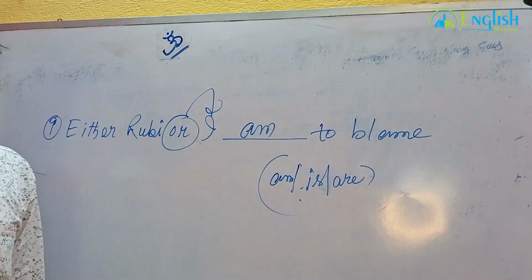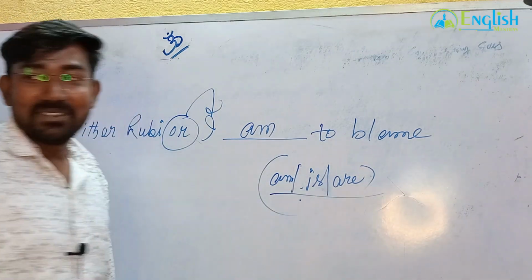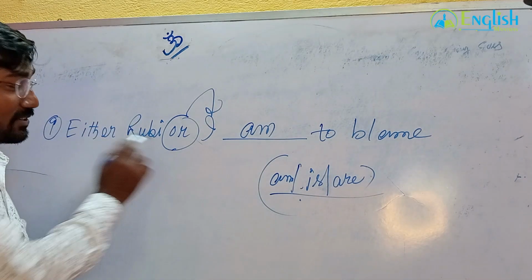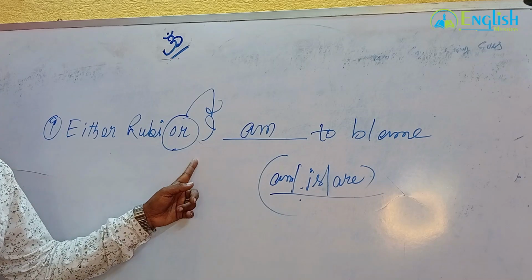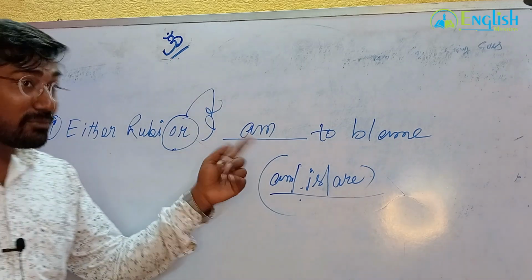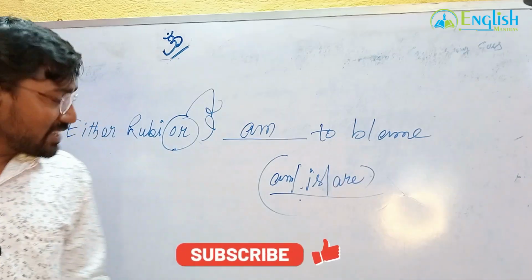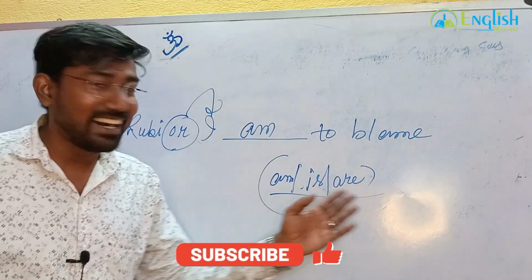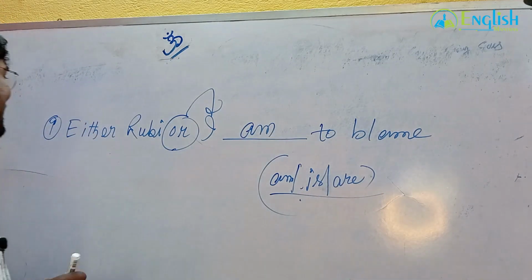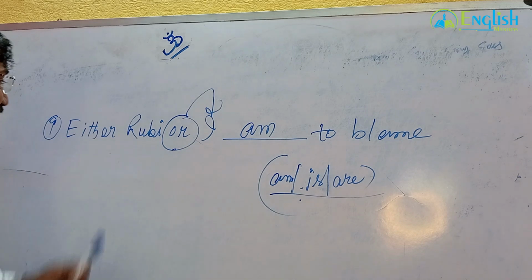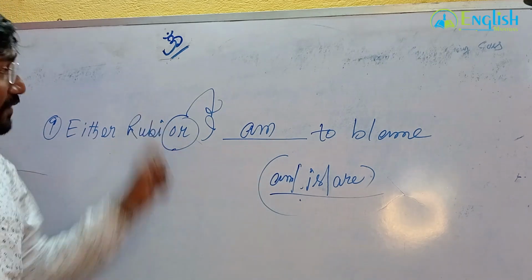Sir, I attempted this question with I. Definitely. That's why I have intentionally not written am. I told you to focus after or. Which number? A pronoun has come. The pronoun I, so after I the pronoun, am will be used, not is or are. All of you said are. This is like the coronavirus spreading among our students. Either Ruby or I am. What did I say? Just focus after or.